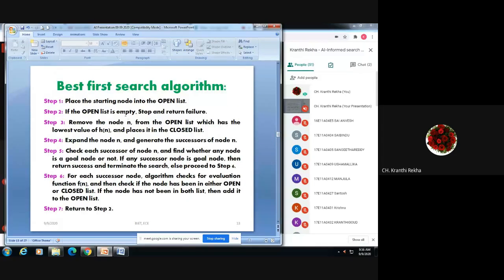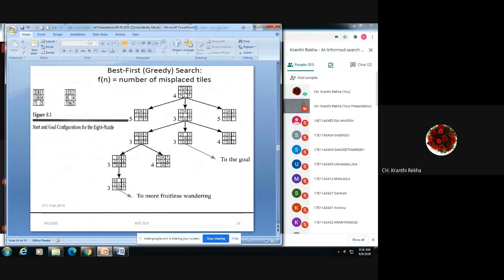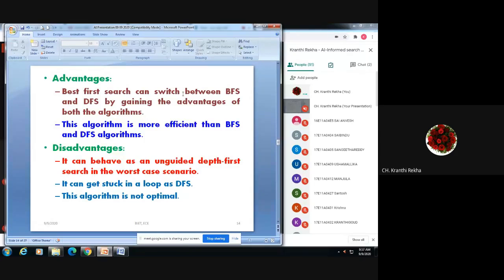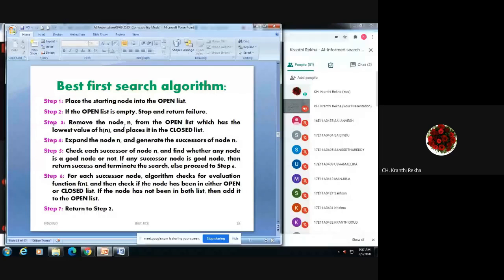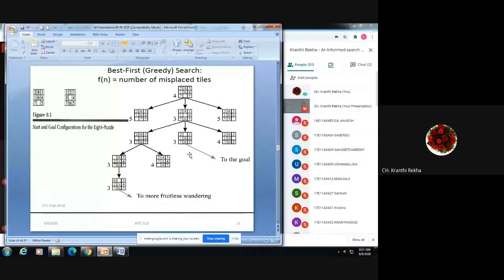If the open list is empty, stop and return failure. So if this cannot be expanded, then stop and you can say that the search procedure is a failure. Like that we can end up. But if the node can be closed and can be expanded, then you have to go for all these steps. So all these steps involve whatever I have explained.